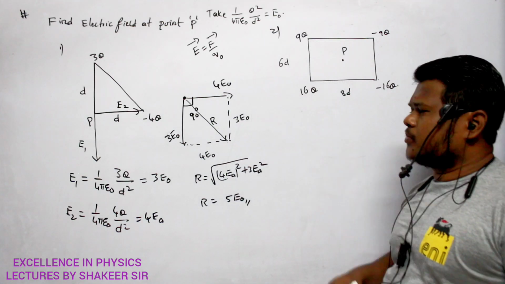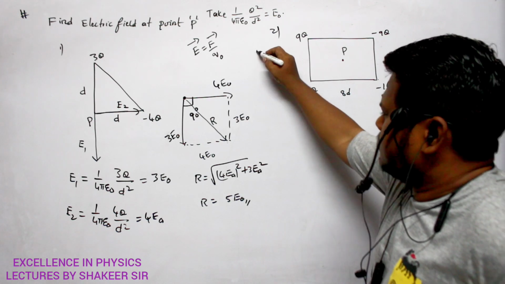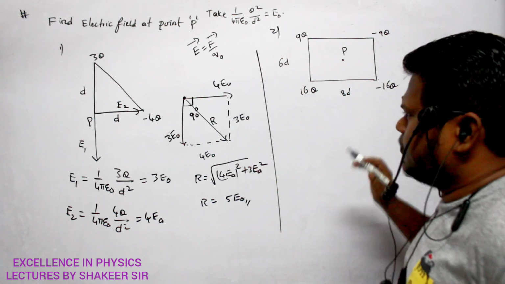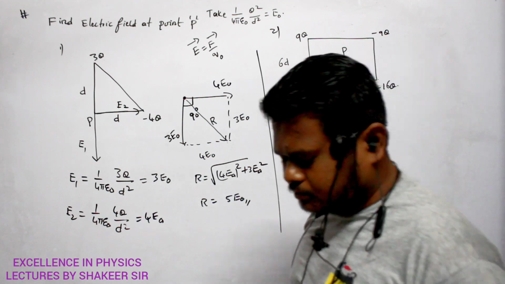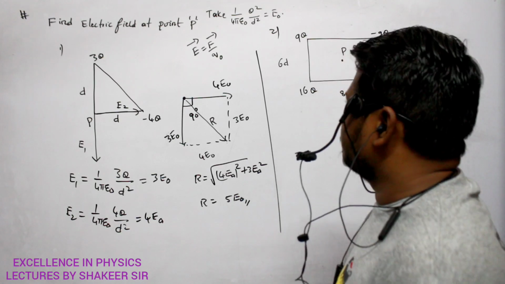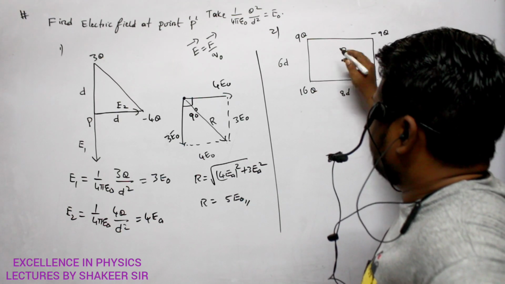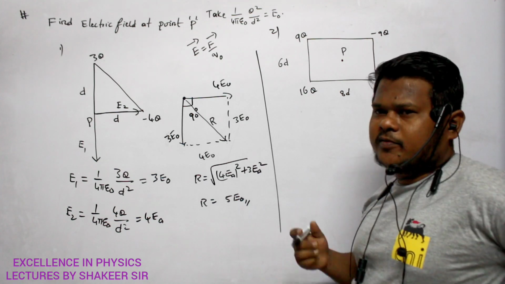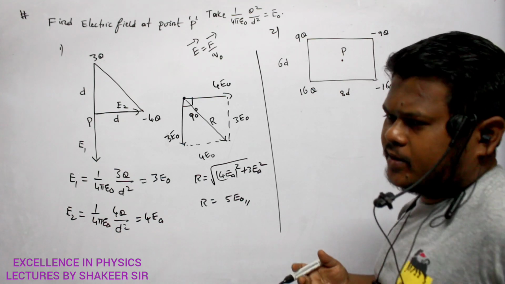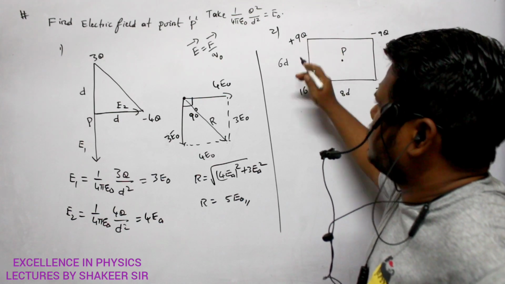Now what about this question? How can I calculate this one? First of all, make a note of this one, then we will try it. So, the second one. Here at a point P, I want to calculate the net resultant electric field. So 9q means this is plus 9q only.